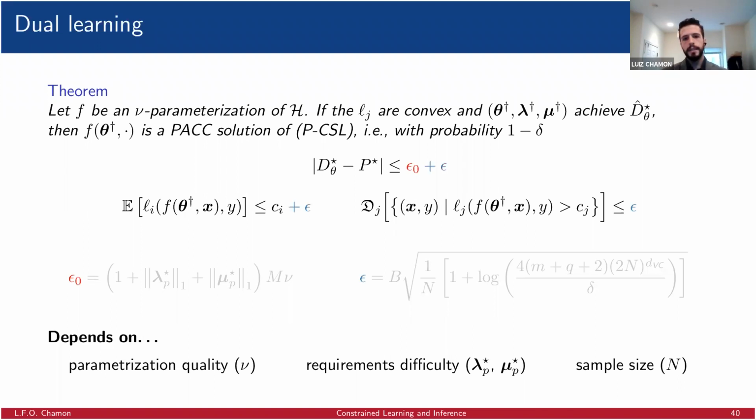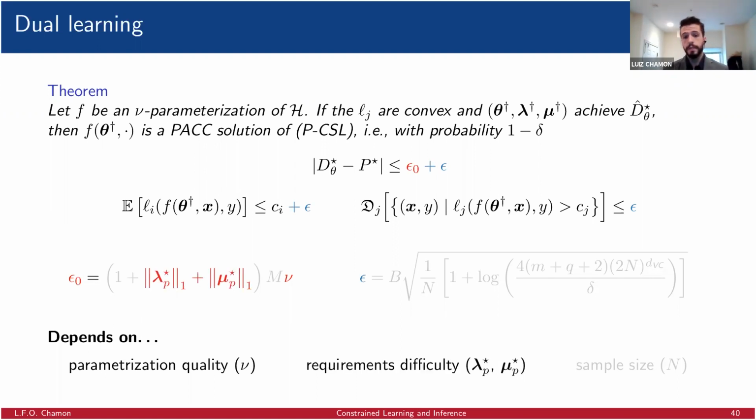And there is the estimation error, which is related to the fact that we are using samples and not the distributions themselves. Now, the parameterization error here depends on the quality of the parameterization. So how good, how close can we get to the original space of functions? How well do we cover that original space of functions? That is this parameter nu.